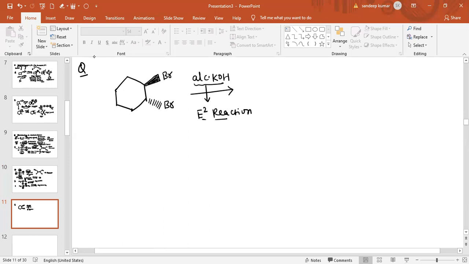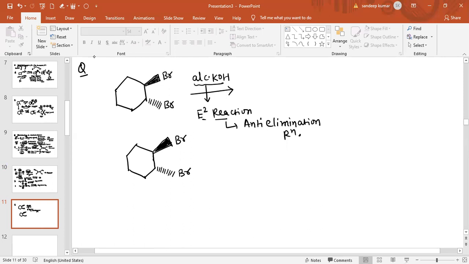Now draw the complete structure of this compound, because the E2 reaction is also an anti-elimination reaction. This is also called anti-elimination reaction. So now we can see, when a bromine atom is present on the solid wedge, and this bromine atom is present on the dash.